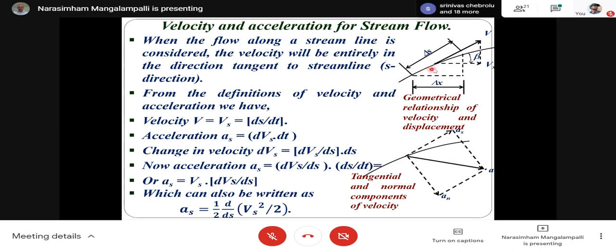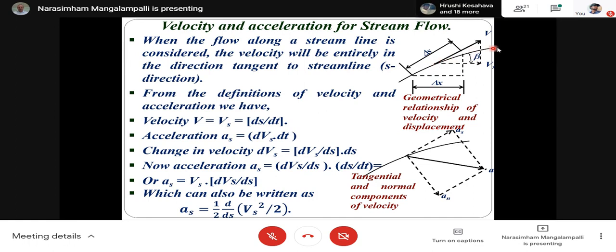On that streamline, I will consider a point and take a small length delta s. So at this point, because this is a streamline, if I draw a tangent here, it will indicate the direction of the velocity.